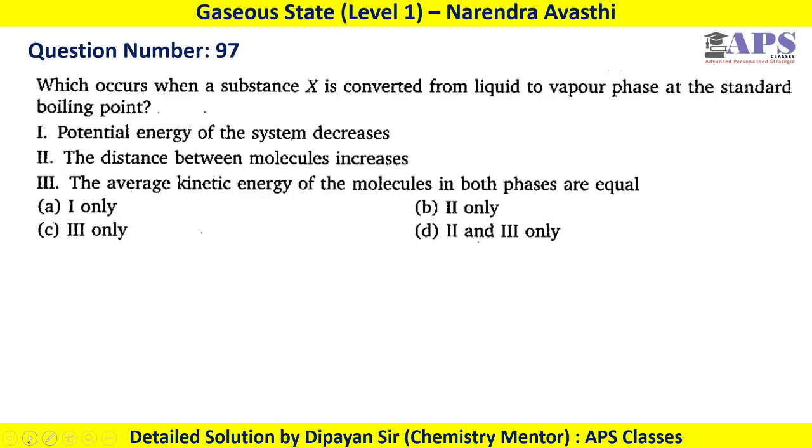For question number 97, which occurs when a substance X is converted from liquid to vapor phase at its standard boiling point? Potential energy of the system will decrease. No, it will increase. The distance between molecules will increase. Yes, it is correct. The average kinetic energy of the molecules in both phases is equal. Yes, there is no change in temperature, so there will be no change in kinetic energy, but potential energy will increase. So 2 and 3 are correct, and for question number 97, option D will be the correct option.